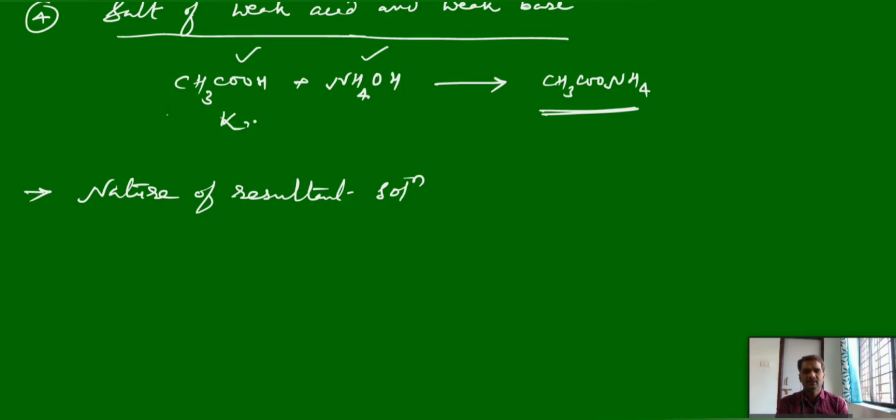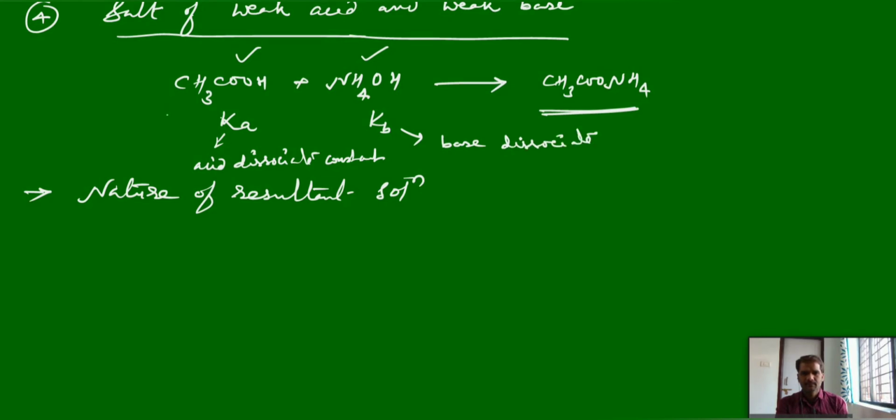Till then just remember, we have Ka and Kb, where Ka means acid dissociation constant and Kb means base dissociation constant. This is the acid dissociation constant, and this is the base dissociation constant.